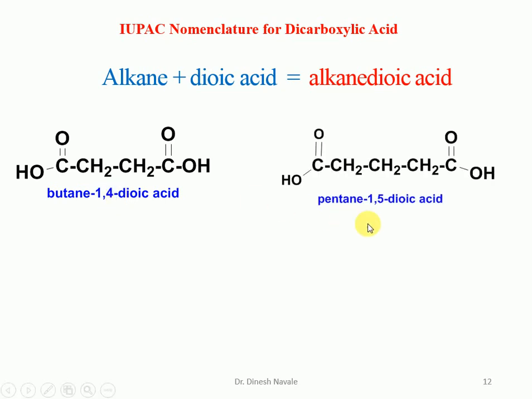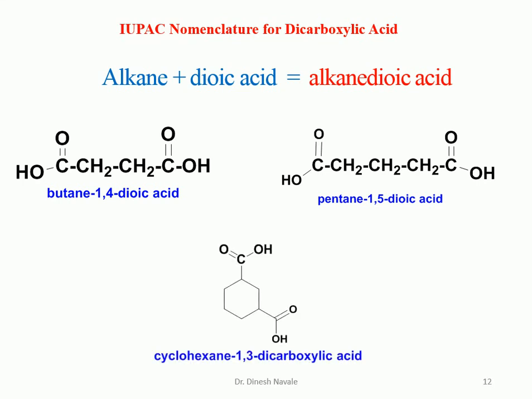In the second one, there are a total of 1, 2, 3, 4, 5 carbon atoms. So it is a pentane dioic acid, and the positions of the carboxylic acid are carbon number 1 and 5. So it is going to become pentane-1,5-dioic acid. Now we have another one. Cyclohexane will stay as it is, and dicarboxylic acid is going to be utilized as the word. So what is it going to be?